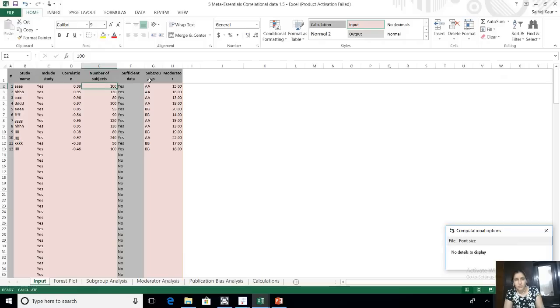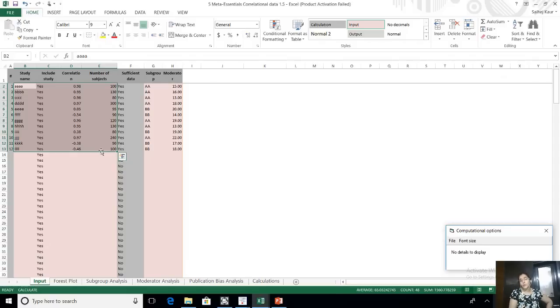There is also a moderator column, which I'll teach you later on, but right now the only input you need is these three. Include study, yes, which obviously means those 31 studies which we had included. So there's an extra column in meta-analysis saying yes included, which is by default yes, because for all 31 studies we need the correlation value and subject count. So this is my input sheet.